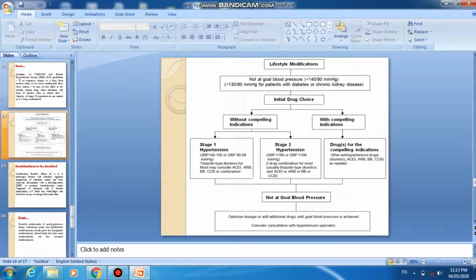Dear friends, this slide shows lifestyle modification and the initial drug choice without compelling indications, and with compelling indications, that is stage 1 and stage 2, and drugs for the compelling indications.